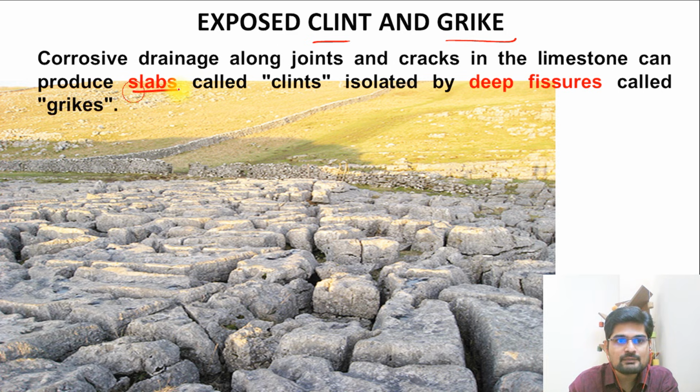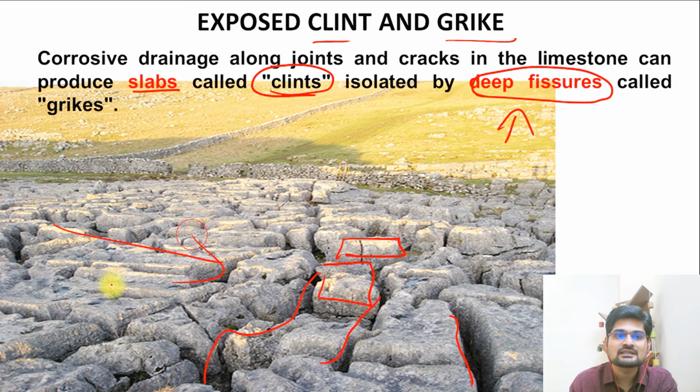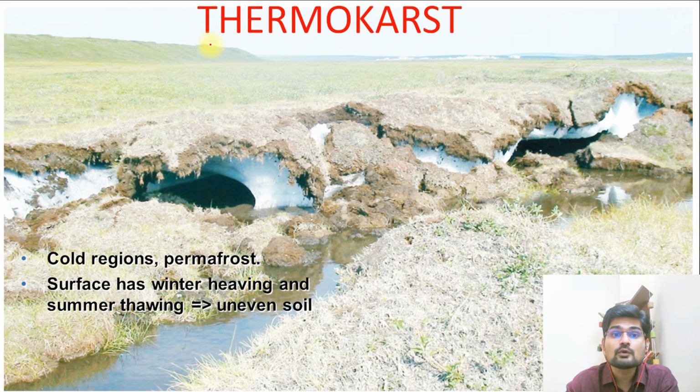Remember, these slabs that you see here, these smaller slabs, are called clints, and these deep fissures along these clints are known as grikes. So these kinds of structures are also there where there is surface erosion along this entire corrosive drainage system. That is what the clint and grike structure is in the limestone areas, part of the same karst topography. Then there is something called thermokarst.